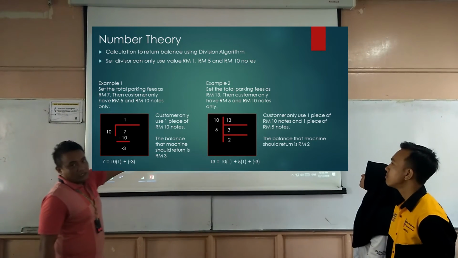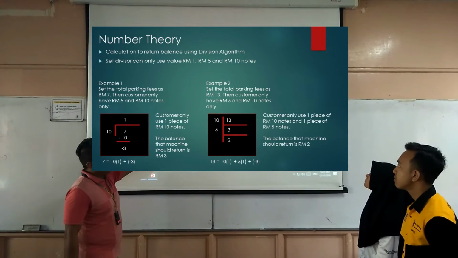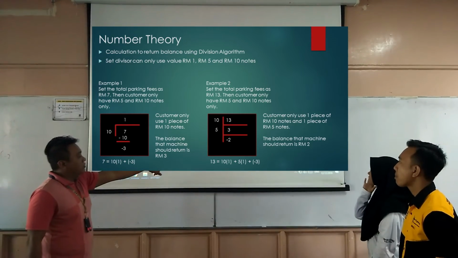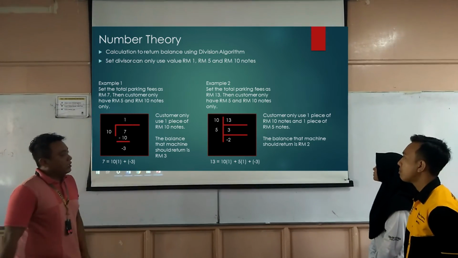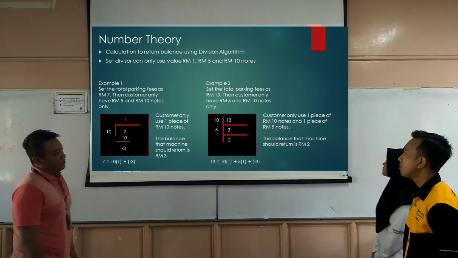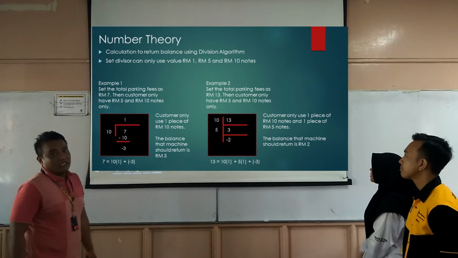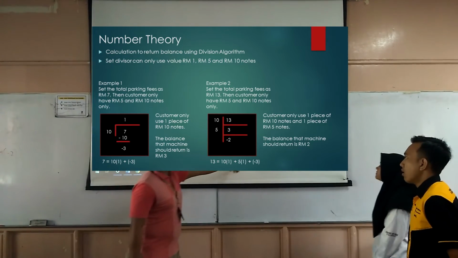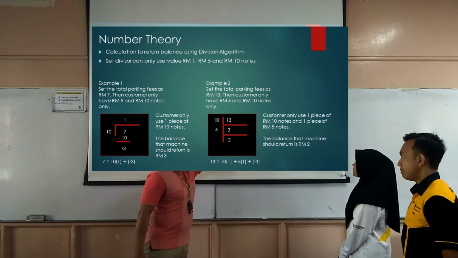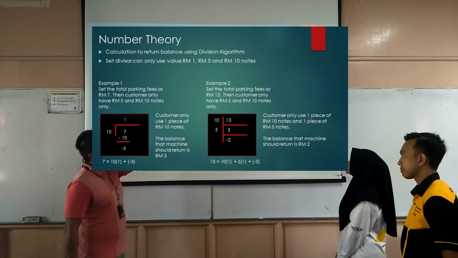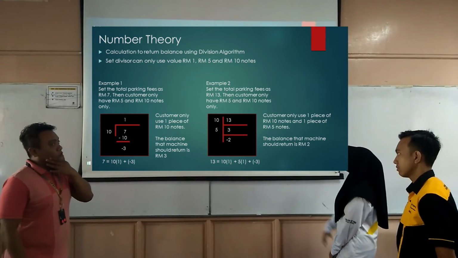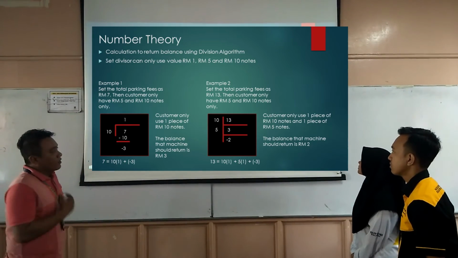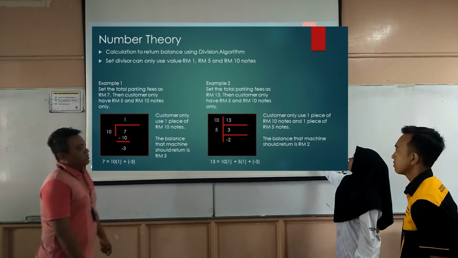The customer enters the 5 note, so the balance will be negative 2. 13 equals 10 times 1 plus 5 times 1 plus negative 3. Actually, this is negative 2, the previous one was wrong. Then the customer only uses one piece of RM10 note and one piece of RM5 note. The balance that the machine should return is RM2.